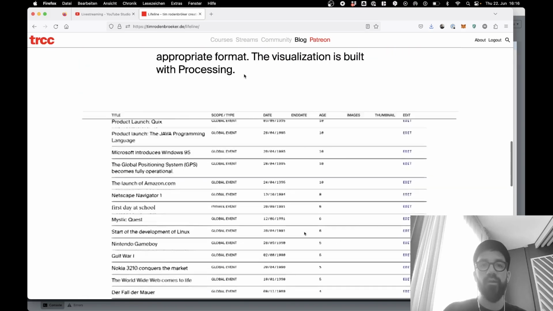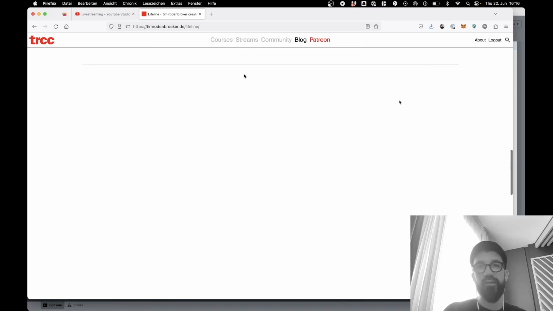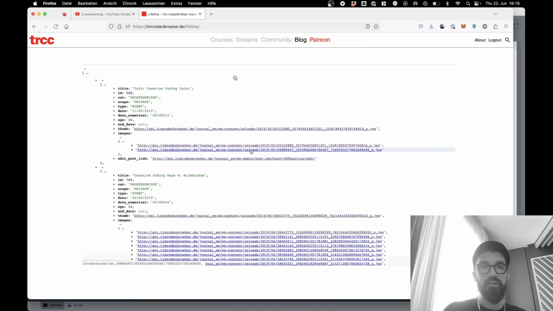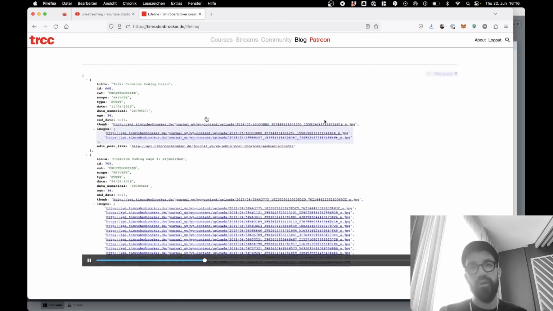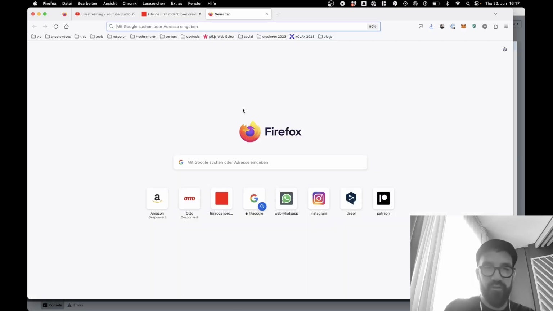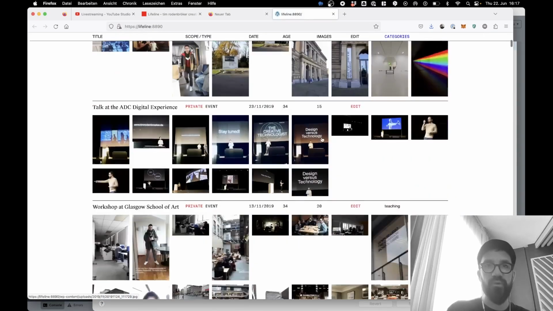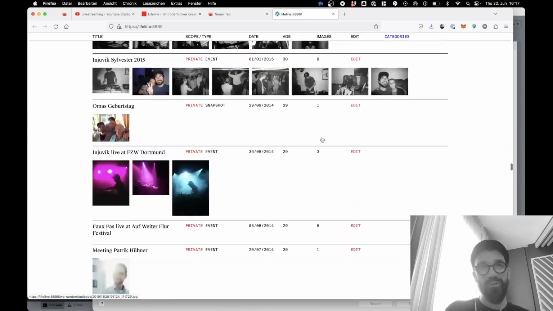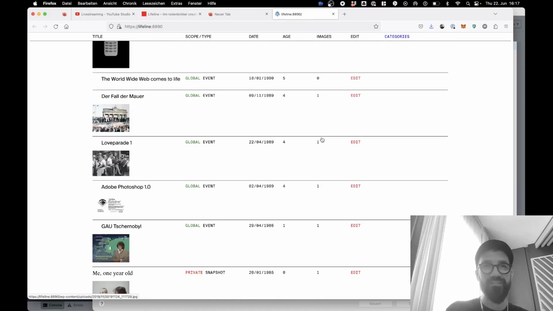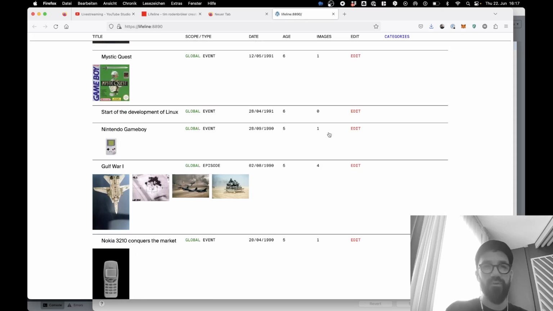And before that I had already created a database. I created a database with all the events that had influence on my life. I did it with WordPress because I was working for a long time as a WordPress developer. We can actually take a look at it. It's on my computer here. This is a database of all the events that happened in my life. Of course, it's not complete, but it's compiling the things that had influence on my life.